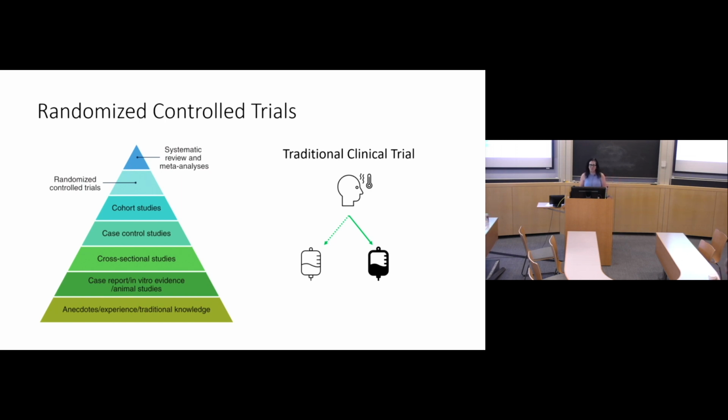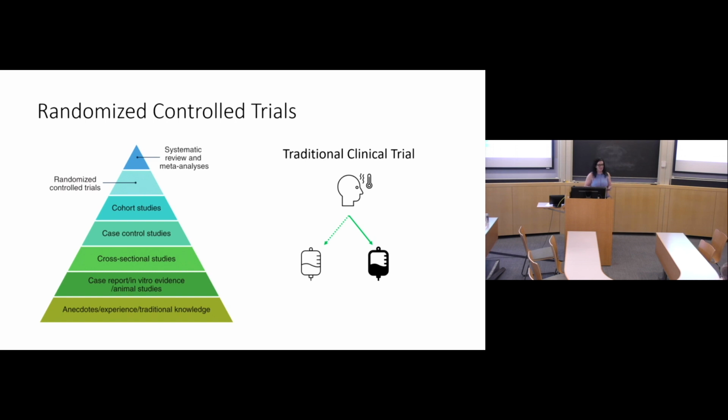In a traditional clinical trial, you would enroll people with a particular disease or illness. You would randomize them to getting a drug or a placebo or a standard of care, and you would follow them. And yes, there are a lot of different designs to this, be it crossover or whatever. But in general, in a traditional clinical trial, you're looking at one drug and one disease.